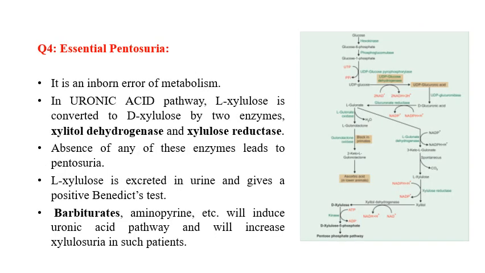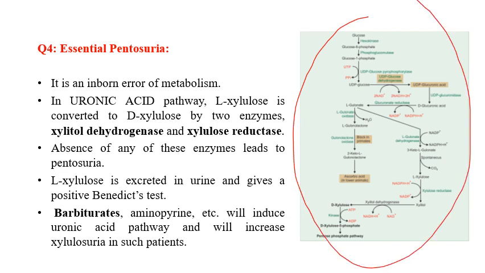Now the last question was essential pentosuria. Essential pentosuria is an inborn error of metabolism associated with the uronic acid pathway. This is overall the uronic acid pathway; you can go through it in the textbook. The uronic acid pathway is an alternative oxidation pathway of glucose. It has a specific purpose in humans: the synthesis of UDP glucose, which is utilized for multiple purposes. The end product of this pathway is xylulose 5-phosphate, which enters the HMP.